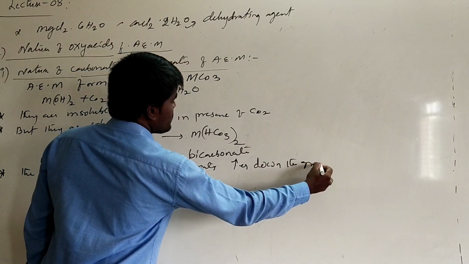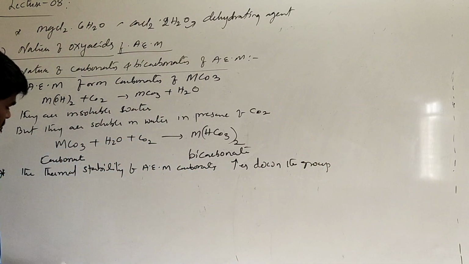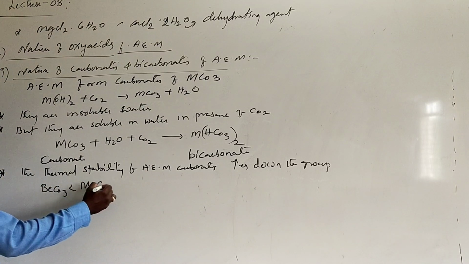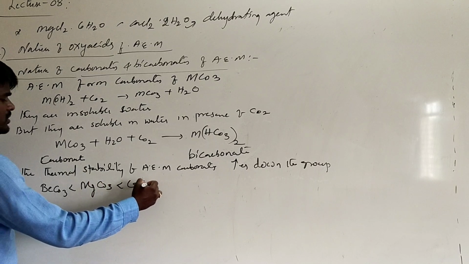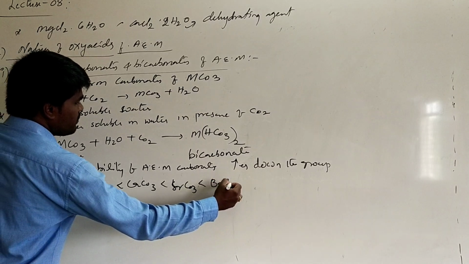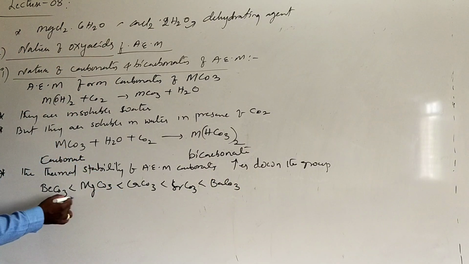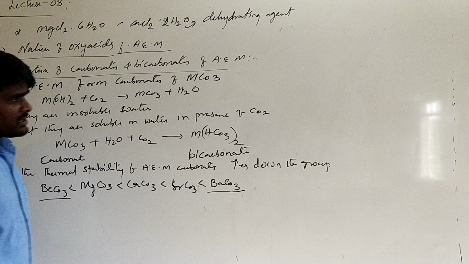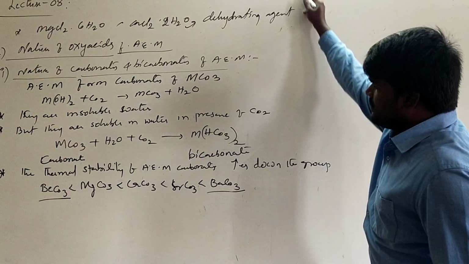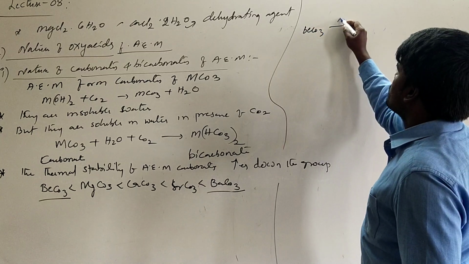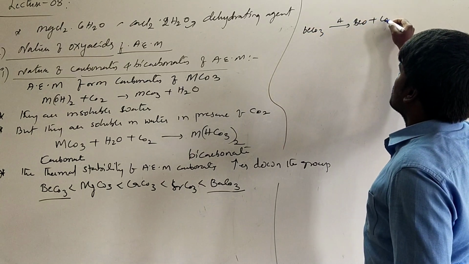These trends must be remembered each and every time. That means beryllium carbonate is less stable than magnesium carbonate, which is less stable than calcium carbonate, which is less stable than strontium carbonate, which is less stable than barium carbonate. That means beryllium carbonate is the least thermally stable and barium carbonate is the most thermally stable. Because of that, whenever you heat beryllium carbonate, it readily decomposes to beryllium oxide plus carbon dioxide.